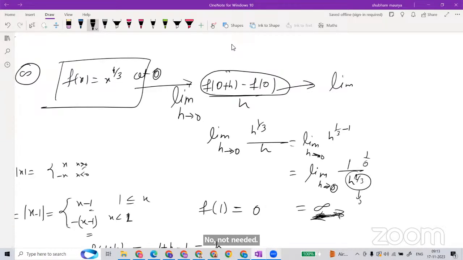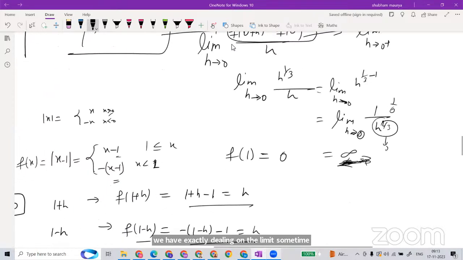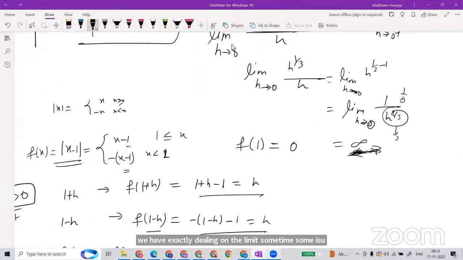So let's check that. That's why I said sometimes we are dealing exactly with the limit, and sometimes there is some issue with the mod kind of thing. At those places we will talk about only the left and right limit. But sometimes there is no issue with the sign, and it will continue with exactly 0.